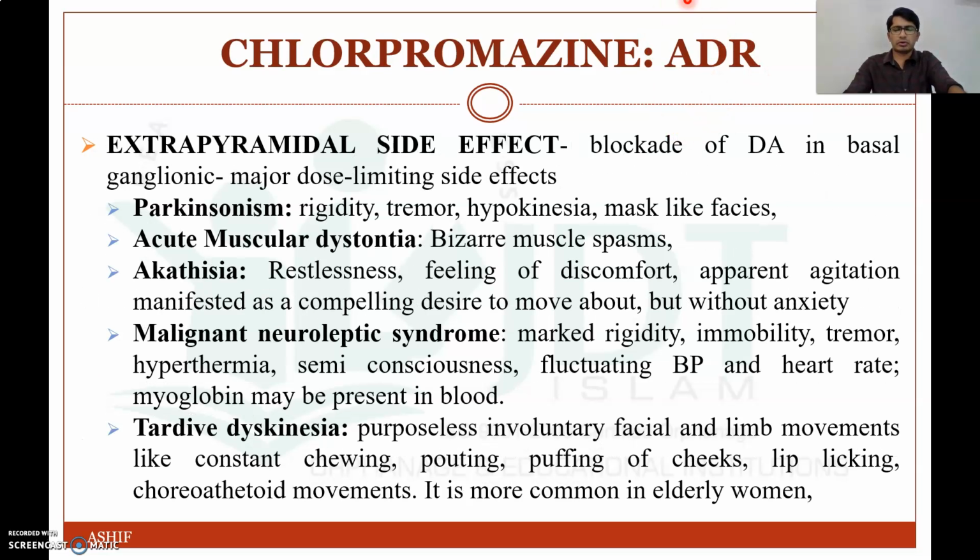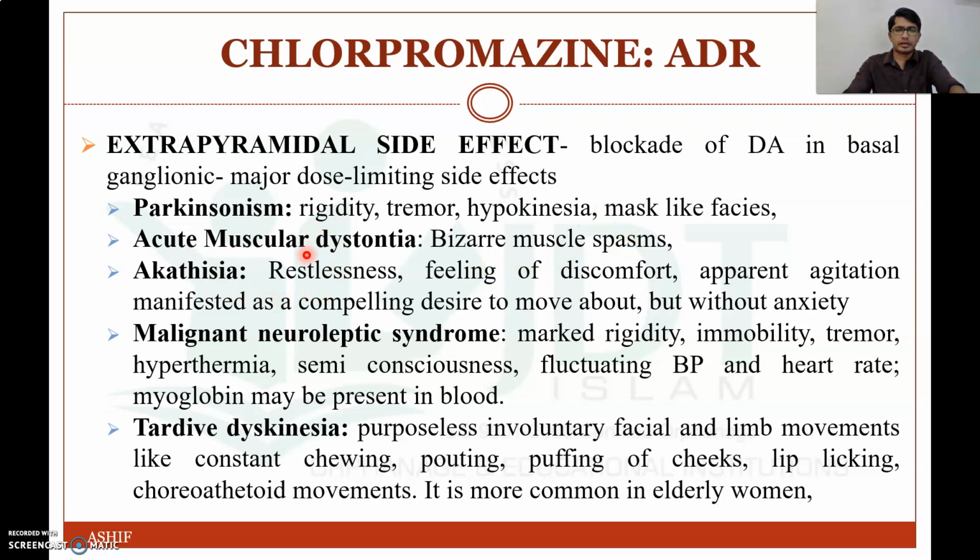Now the most important adverse drug reaction of chlorpromazine, or typical antipsychotics, is the extrapyramidal side effect due to the blocking of dopamine 2 receptor. So it may produce different ADRs like Parkinsonism, with rigidity, tremor, hypokinesia and mask-like facies. Acute muscular dystonia, which will produce bizarre muscle spasm.